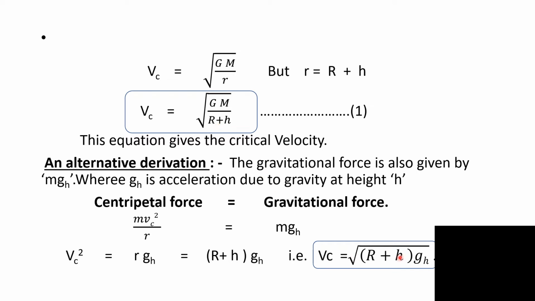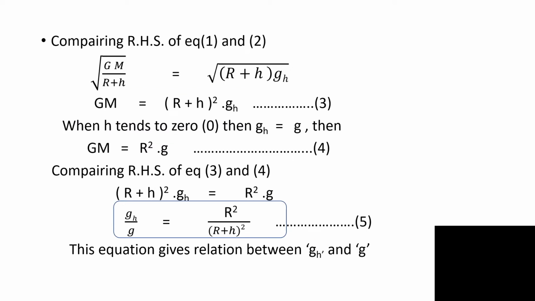Comparing the right hand sides of equations 1 and 2, we get square root of GM upon R plus h equal to square root of R plus h into gh, or simply GM equal to (R plus h) square into gh. When h tends to 0, it means the height of the satellite becomes 0, that is, the satellite is revolving very close to the Earth's surface.